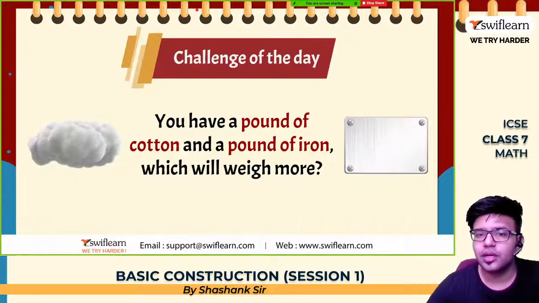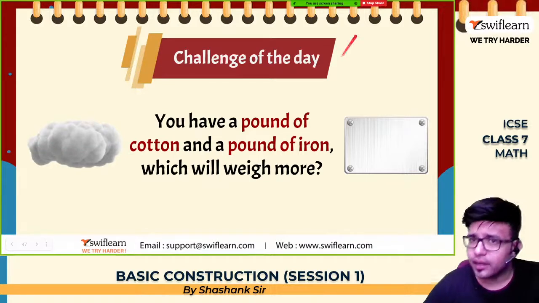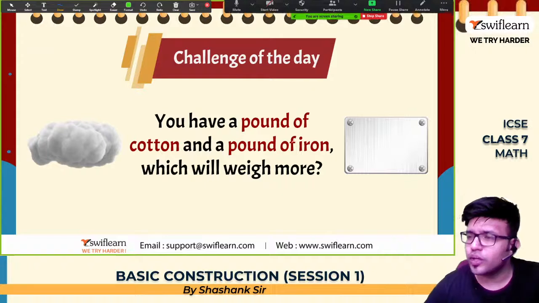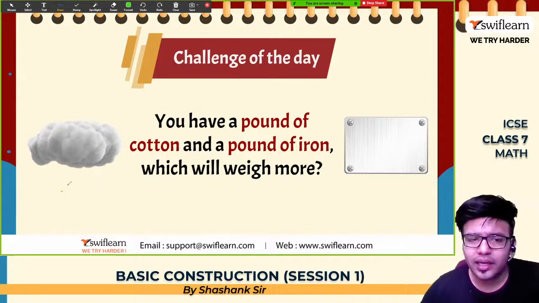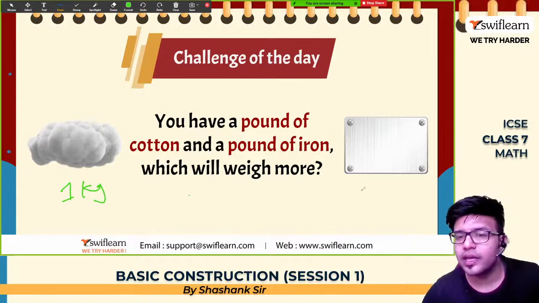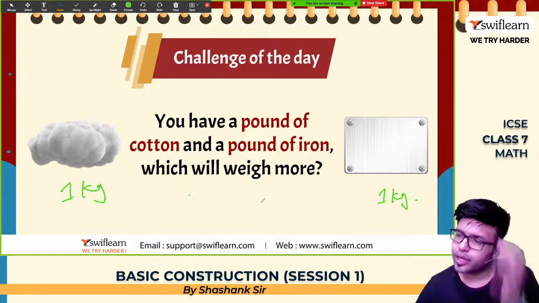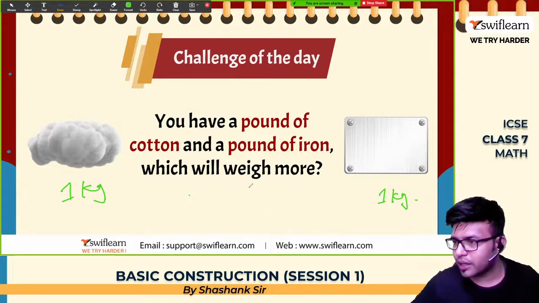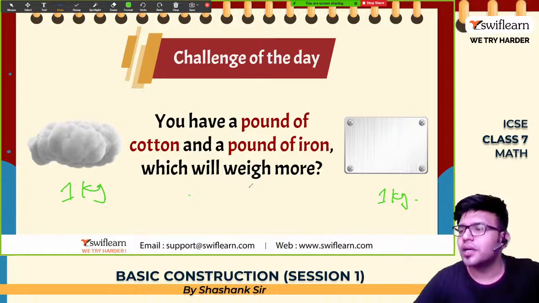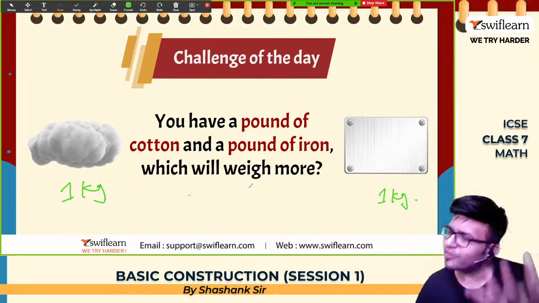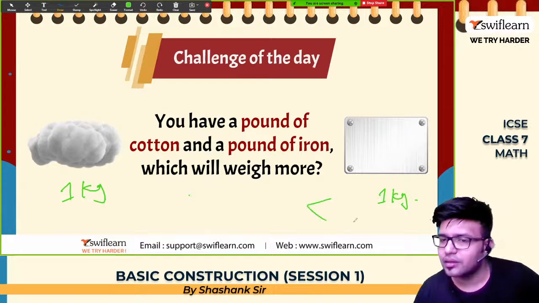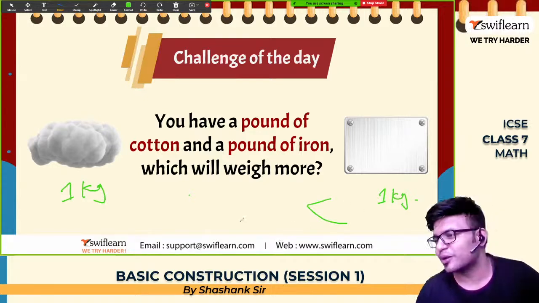Yes? Okay. So, challenge of the day, you have a pound of cotton. Pound is like in our Indian system, the unit of measuring weight is kg. So 1 kg cotton and 1 kg iron, which will weigh more? You will imagine cotton to be small, because you have not seen 1 kg of cotton packed so full. Cotton means light weight, that is the feeling. So you will say sir, iron, it is very heavy.